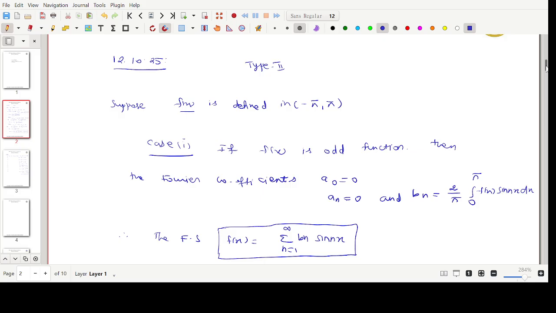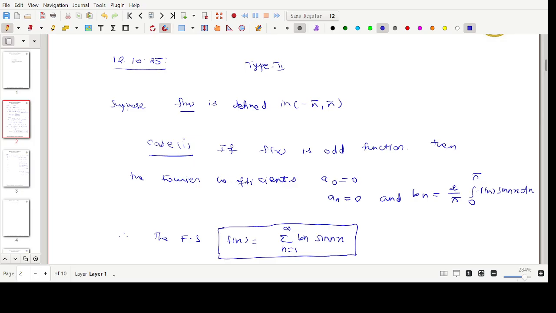Suppose the function is defined in the interval minus pi to plus pi, which is also a full range. How do we classify the problems when the function is defined in this interval? In this interval we can discuss three cases of problem, by classifying the function into three categories.